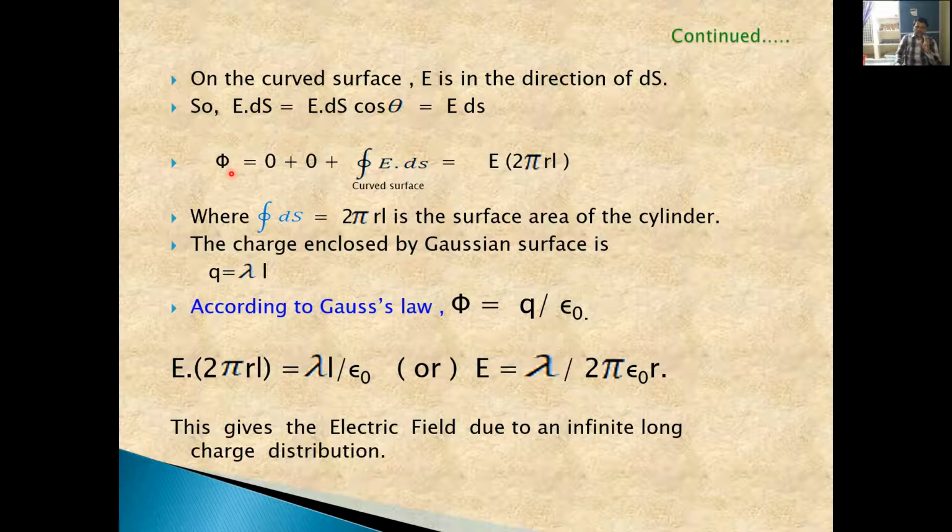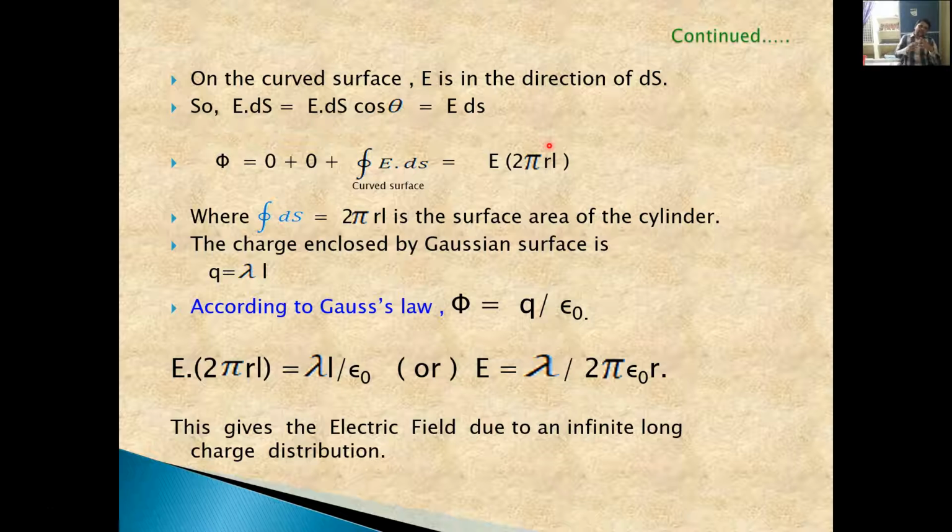Now the total electric flux going out of this Gaussian surface will be 0 plus 0. That means 0 for both flat surfaces, because the area vector and the electric field are perpendicular to each other. But for the curved surface, the electric field and the area vector are both parallel. That's why the angle between them is 0, and E bar dot ds bar becomes E ds.